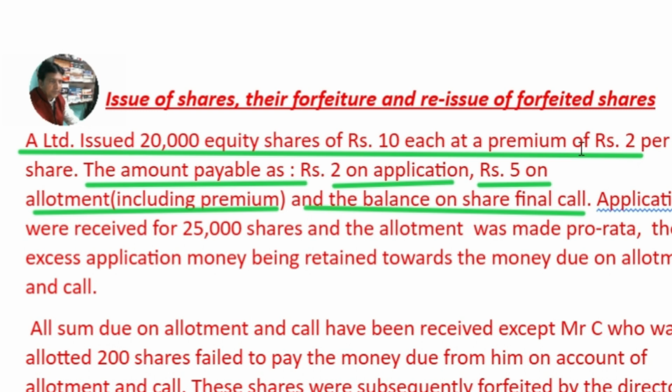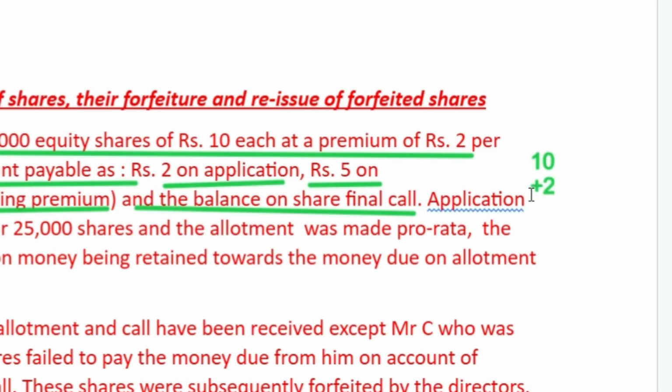If you calculate the final call amount, it is 10 plus 2 equals 12, minus application money 2, minus allotment money 5.